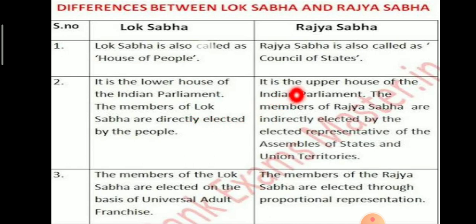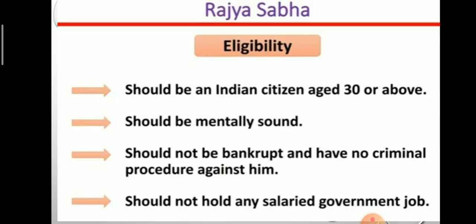Rajya Sabha is the upper house and its members are indirectly elected by the elected representatives of the Assemblies of States and Union Territories. The members of Lok Sabha are elected on the basis of universal adult franchise and the members of Rajya Sabha are elected through proportional